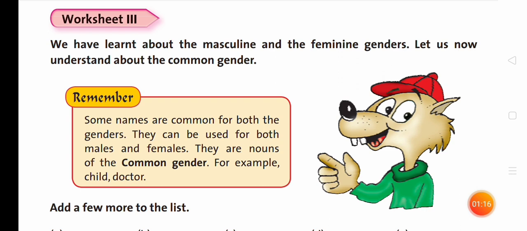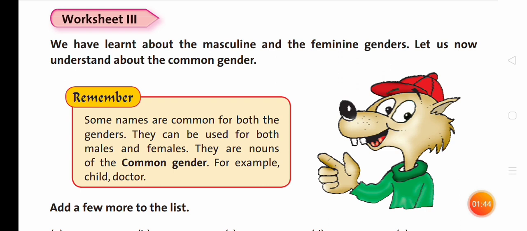Remember, some names are common for both the genders. They can be used for both males and females. They are nouns of the common gender.